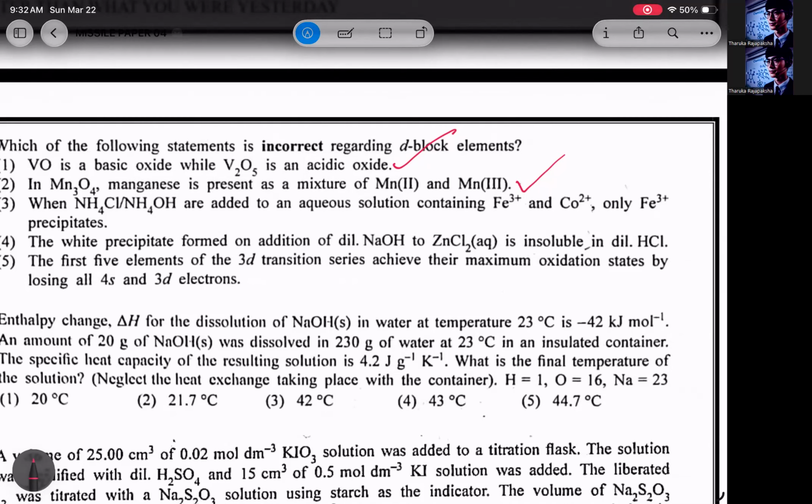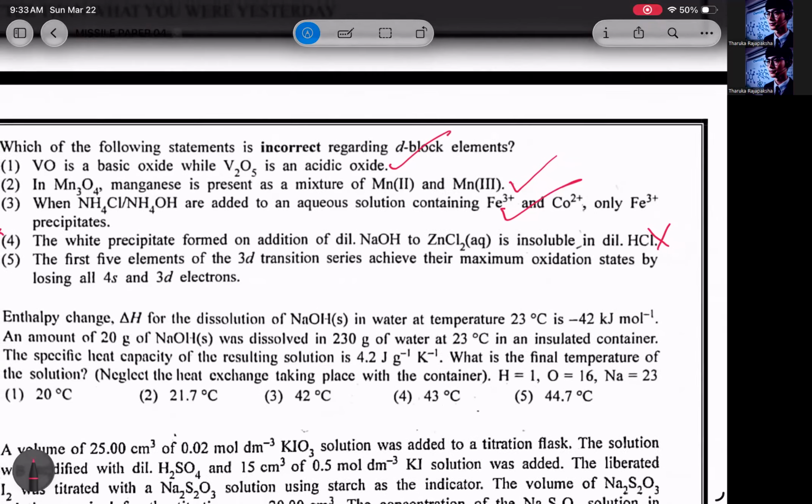Right? The OH minus is very less, so we can take that as correct. White precipitate formed on addition of dilute NaOH to zinc chloride is insoluble in dilute HCl. Right, that's wrong. The zinc hydroxide will react with dilute HCl. That's wrong.